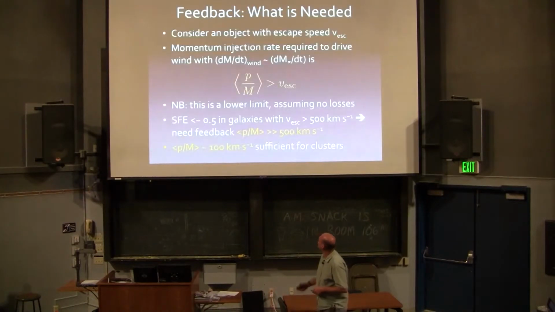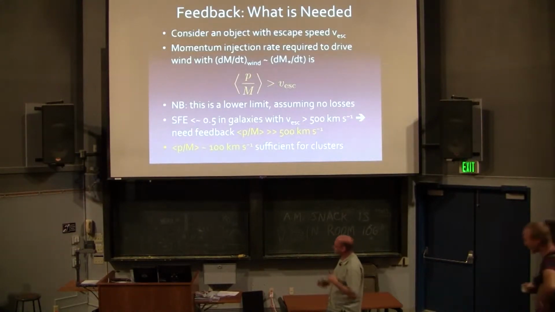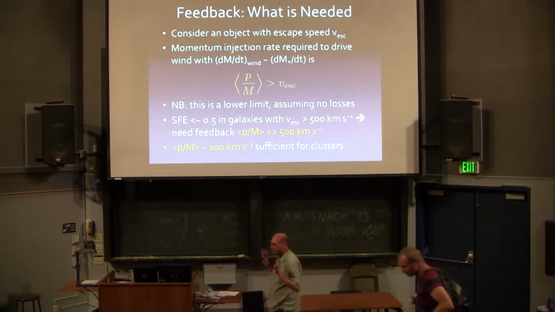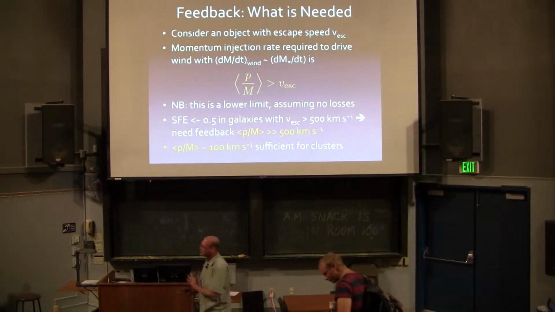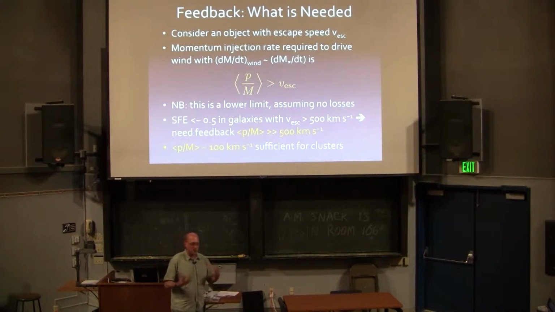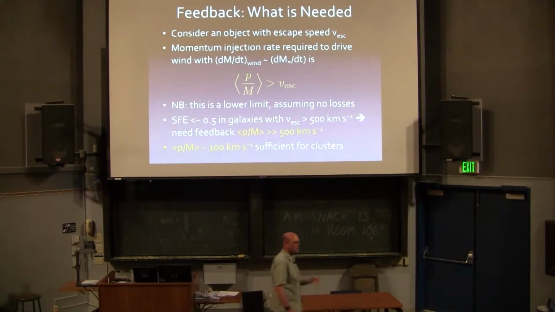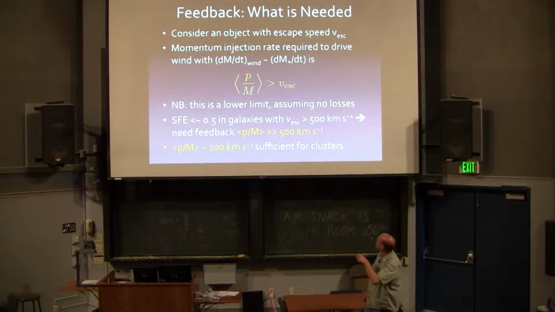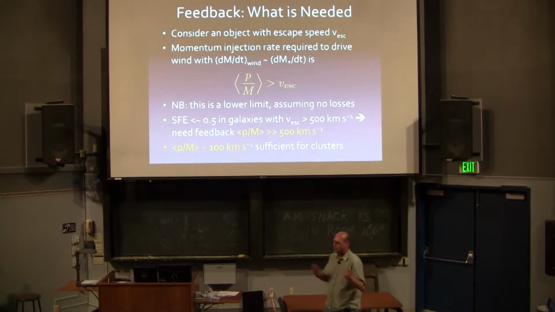Yeah. All right, so what do we need? Let's start by being idiots. Let's just do simple numbers. If we want to suppress star formation, turn off star formation and eject a significant amount of gas from galaxies, what is required? Let's suppose that I want to get to a mass loading factor of unity. That is, for every gram of matter I stick in a star, I want to take 1 gram of matter and throw it out of the galaxy.